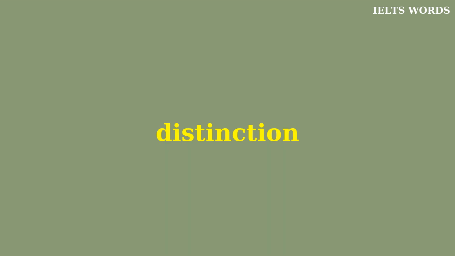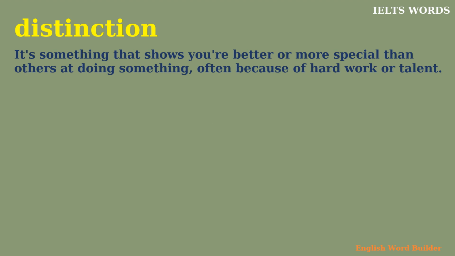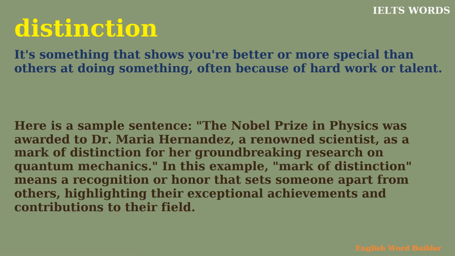Distinction. It's something that shows you're better or more special than others at doing something, often because of hard work or talent. Here is a sample sentence. The Nobel Prize in Physics was awarded to Dr. Maria Hernandez, a renowned scientist, as a mark of distinction for her groundbreaking research on quantum mechanics. In this example, mark of distinction means a recognition or honor that sets someone apart from others, highlighting their exceptional achievements and contributions to their field.